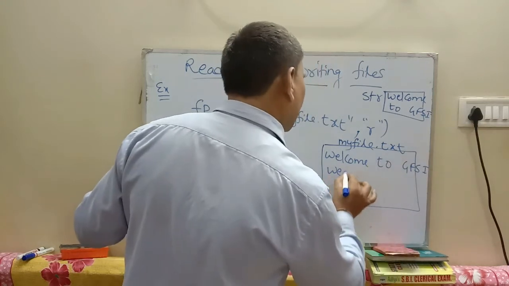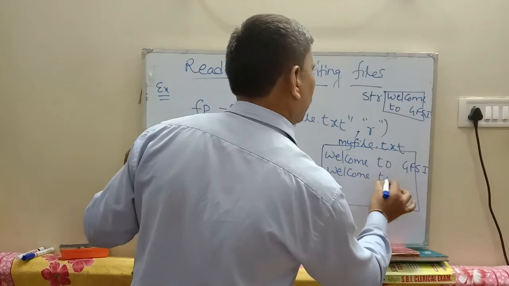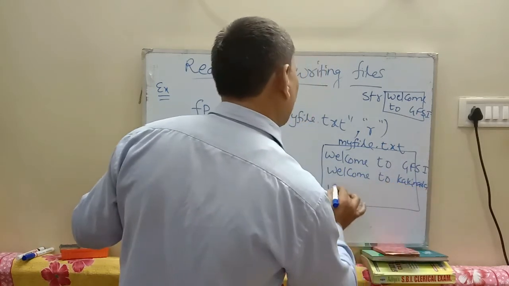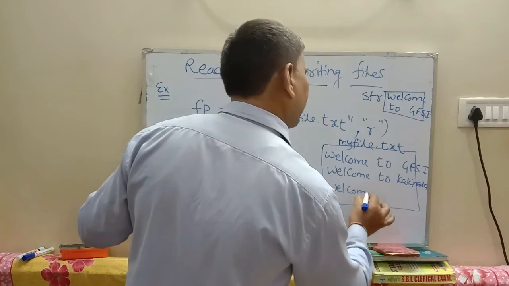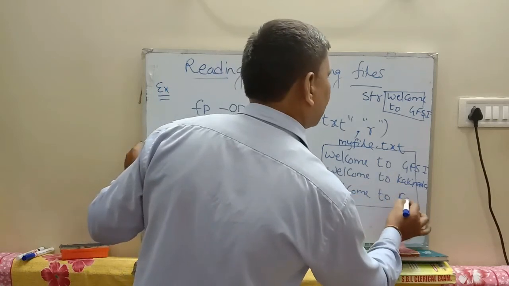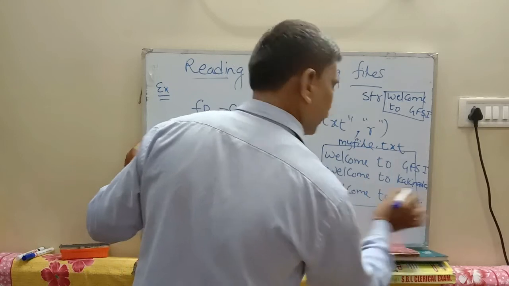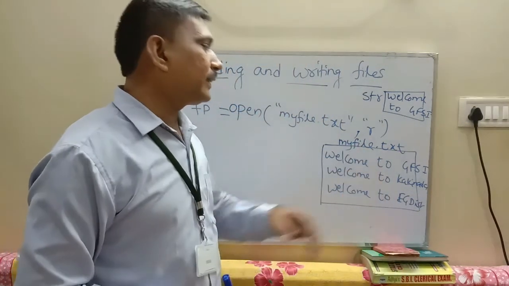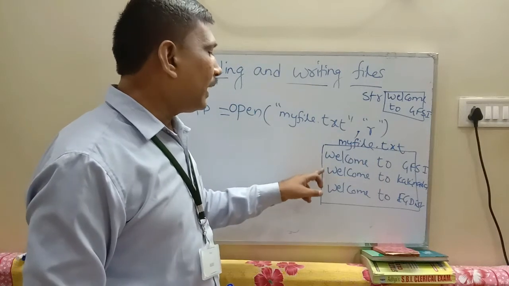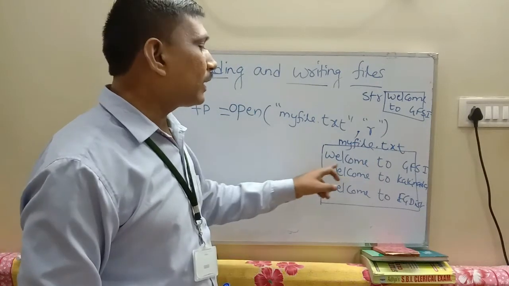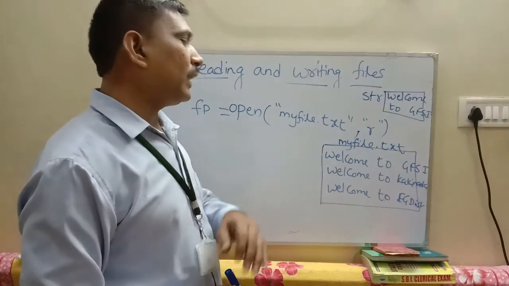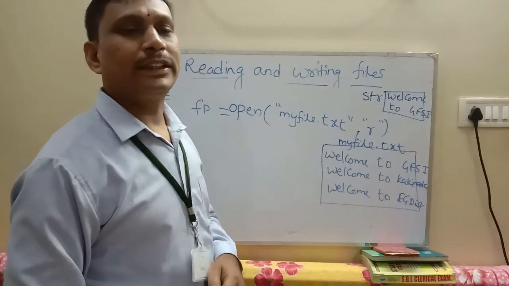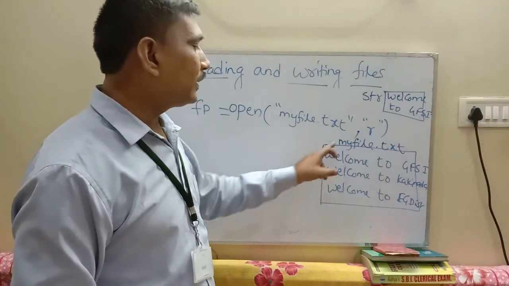Welcome to Kakinada. Welcome to East Godavari district, EG district. So myfile.txt consists of 3 lines. The first line is Welcome to GFSI. The second line is Welcome to Kakinada. The third line is Welcome to East Godavari district, EG district. These 3 lines it consists of.